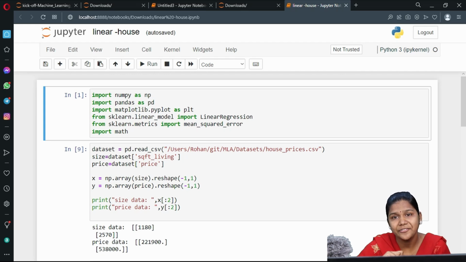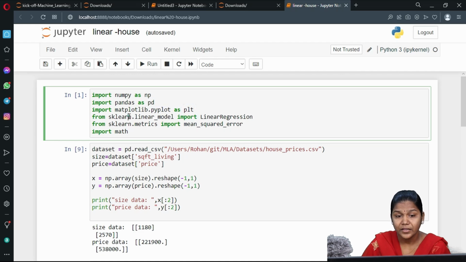Fine. So first of all we have to import or access these library files, okay? Import NumPy as np. Next, import Pandas as pd. Next, import the Matplotlib pyplot module as plt. Okay.